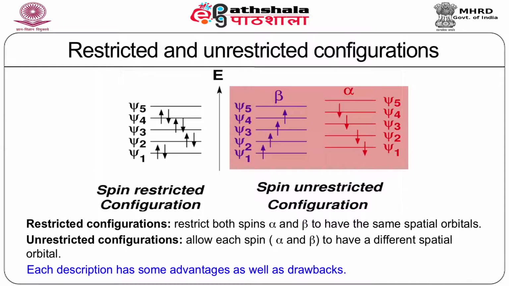So for the beta kind of spin, the spatial orbitals from psi1 to psi4 are different from the spatial orbitals associated with the alpha kind of spin, given by psi1 till psi4. Each of these descriptions has some advantages as well as some drawbacks, as we will discuss in the following.